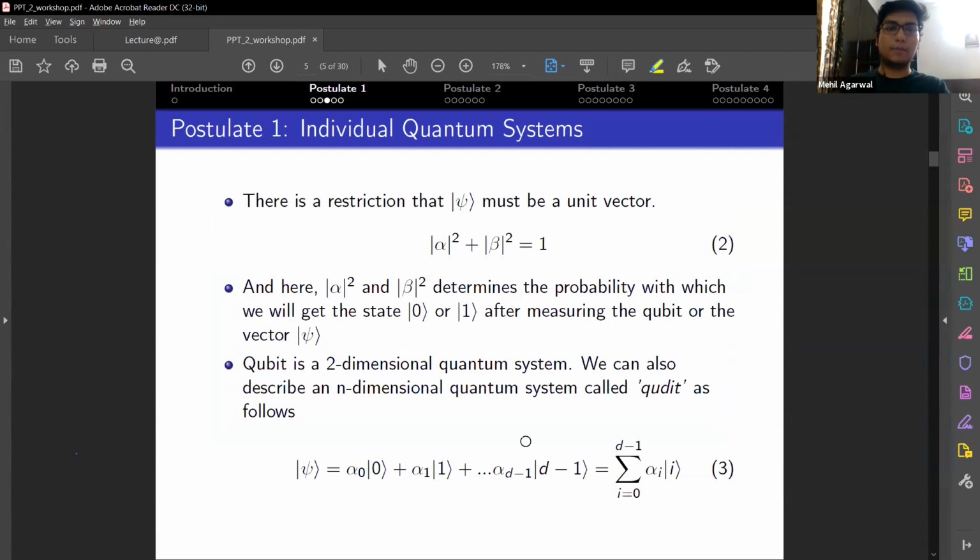There is one important restriction when we determine the state vector psi. Psi is basically the state of the qubit. It's a general notation to define any state of a qubit. The important thing is that the norm of psi must always be 1. This is an irrefutable fact when dealing with qubits in quantum computing. And alpha square and beta square determine the probability by which we will get either state 0 or state 1. In terms of the spinning coin, alpha square is the probability by which it will fall on heads, and beta square is the probability by which it will fall on tails.